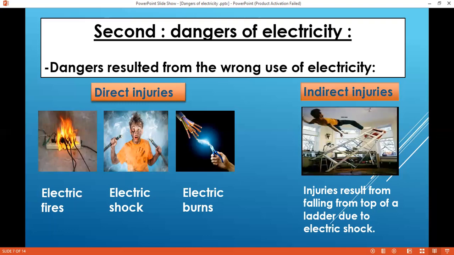Direct injuries are electric fires, electric shock, and electric burns. And the indirect ones result from using electricity, like falling down from a ladder due to an electric shock, for example. Let us start first with electric fires and what the reason for this is.